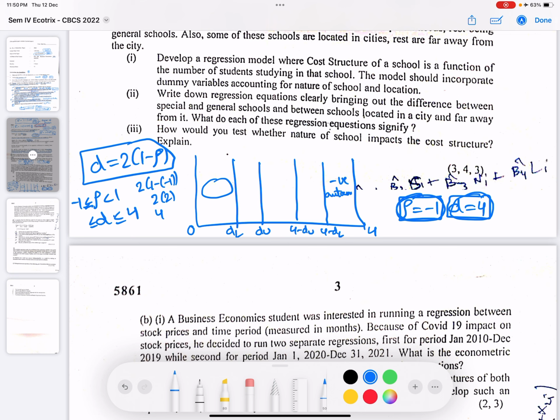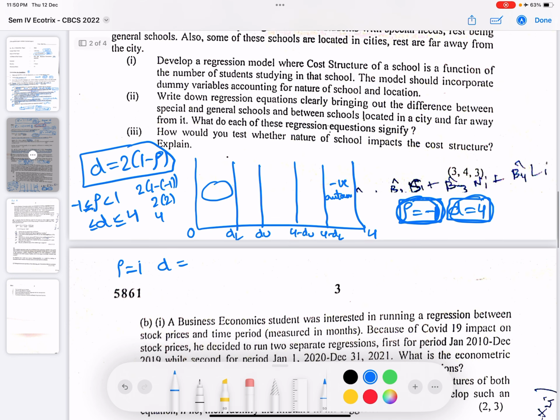because since rho is minus 1 and rho gives you the value of the correlation, and if rho is 1, D would be 2 times (1 minus 1), which is 0. So this is a case of positive correlation. And this is an indecisive zone. You cannot say anything about this. This is also similarly an indecisive zone. And between these two values, we do not reject the null hypothesis that there is no autocorrelation. So this would mean there is no autocorrelation.